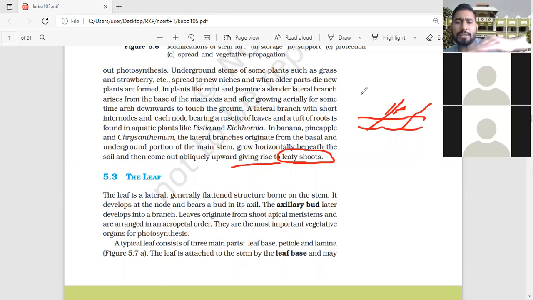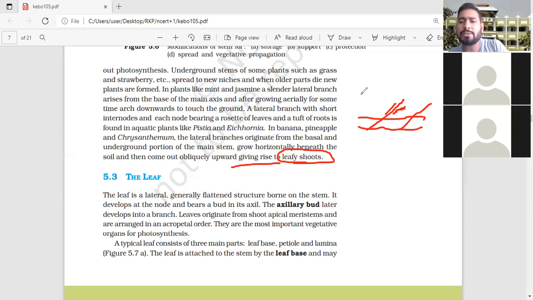This is also beneath the soil. It is growing, a horizontal main stem. They have the lateral branch. From the lateral branch an oblique stem is growing, and an oblique leafy shoot is arising. And the last one is the stolon, where some stem is growing and an adventitious bud grows laterally, then bends downwards and touches the soil. Again, they form the new plant like that.